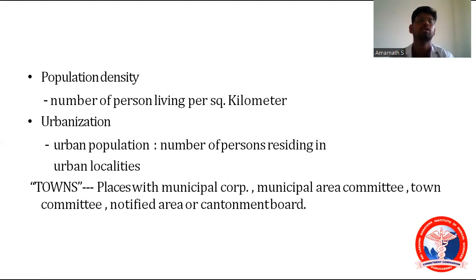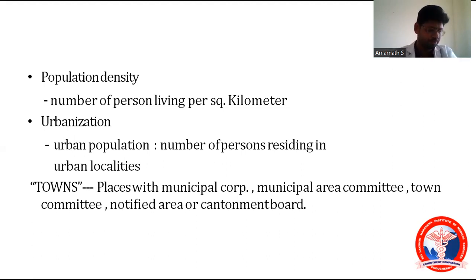Moving on to the next one, population density. What is population density? It is the number of persons living per square kilometer. What is the population density of India? In the year 2020, it is 464. That is, 464 people are living in 1 square kilometer in India.